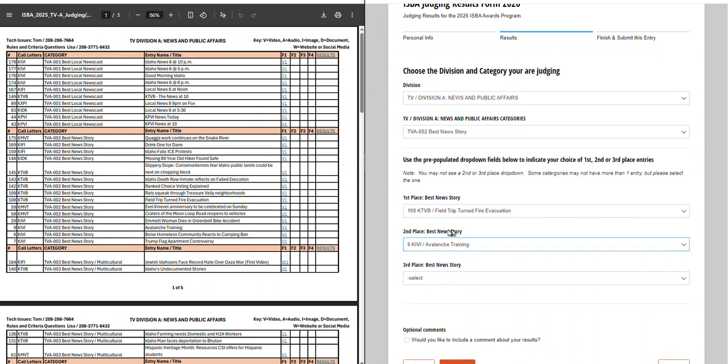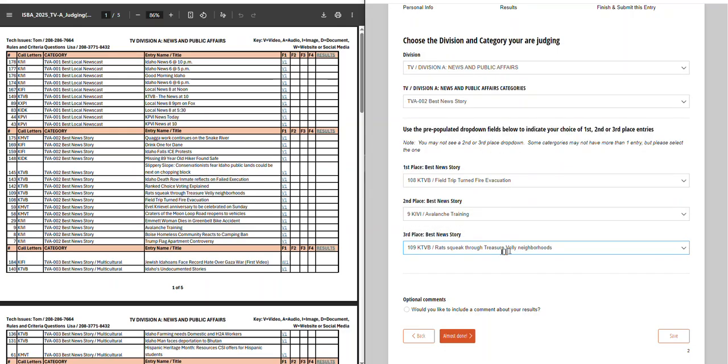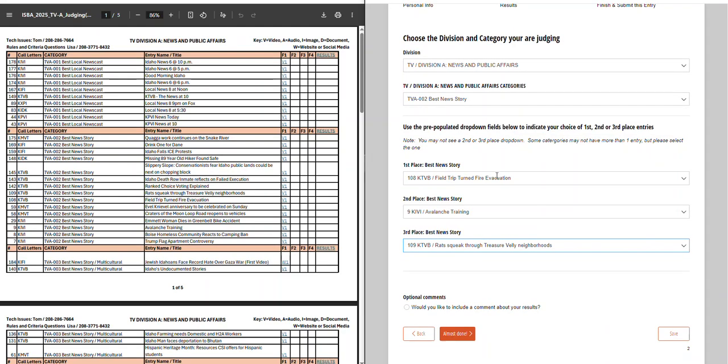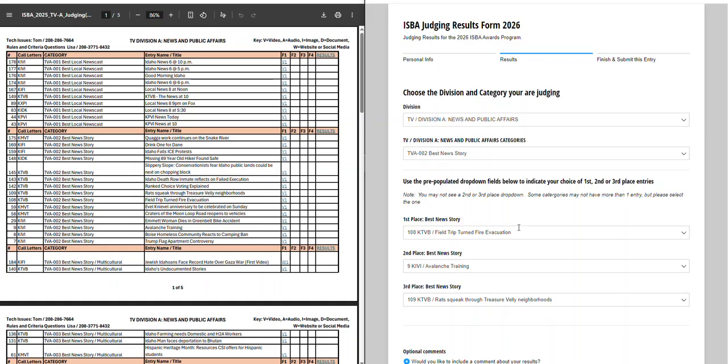So they choose that. Then the third list comes up, for third place, and if they decided to choose this one, they would actually be feeding back a misspelled word. That's not the judge's fault, and having this pre-populated doesn't clear it up, but it does work. Then if they want to make some comments, they can. So that would be how it would work for you. I'll leave that alone right now and put the rest in text.